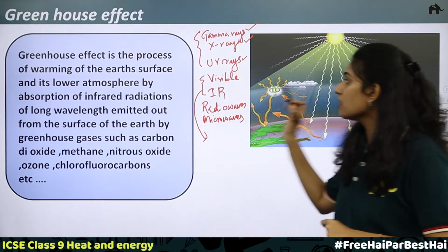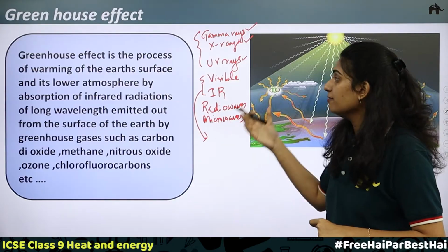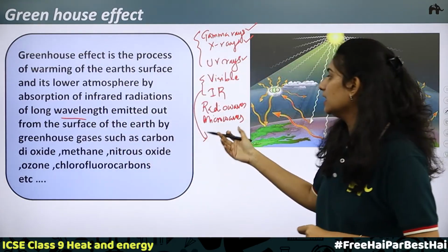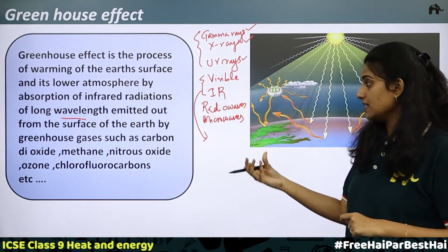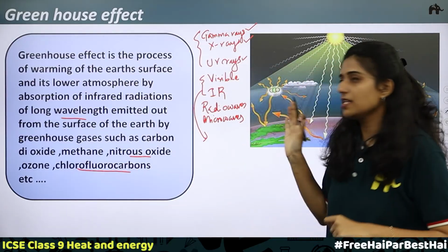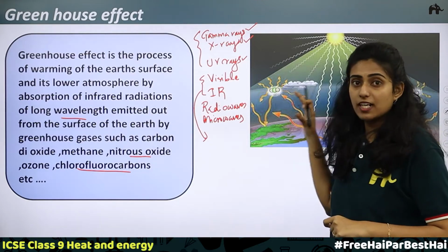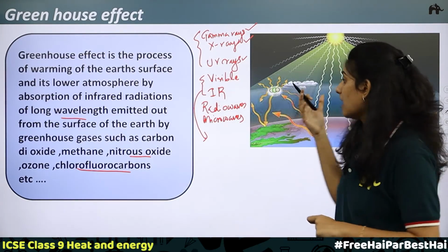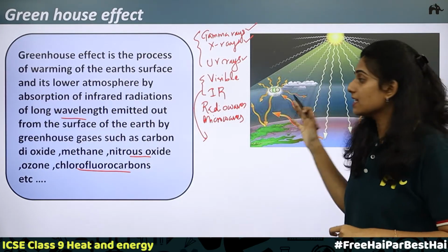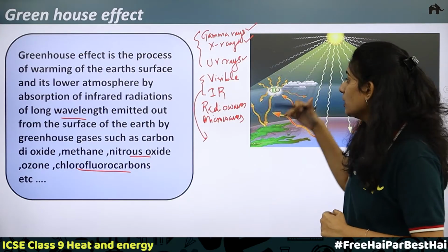The greenhouse effect is the process of warming of the Earth's surface and its lower atmosphere by absorption of infrared radiations of long wavelength emitted from the surface of the Earth by greenhouse gases such as carbon dioxide, methane, nitrous oxide, chlorofluorocarbons, etc. These gases keep the long wavelength infrared radiations inside, and don't allow them to get emitted out.